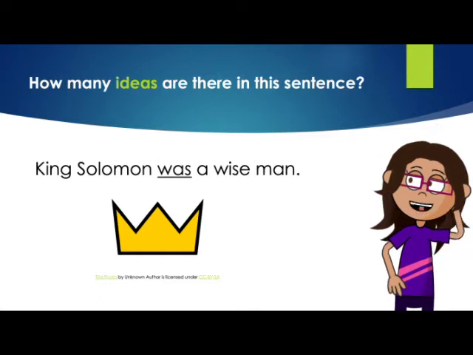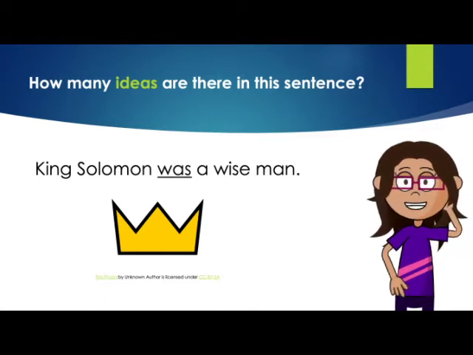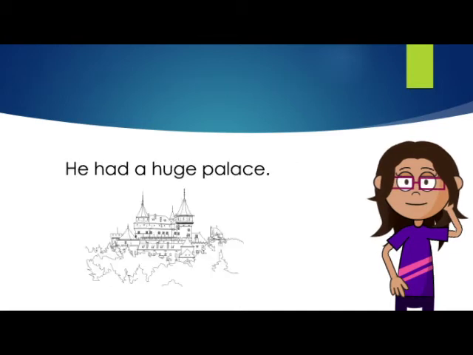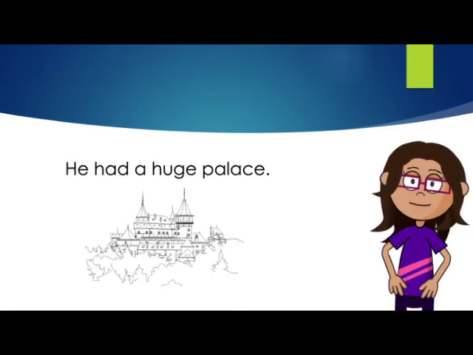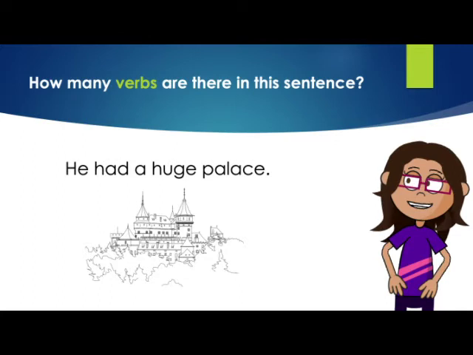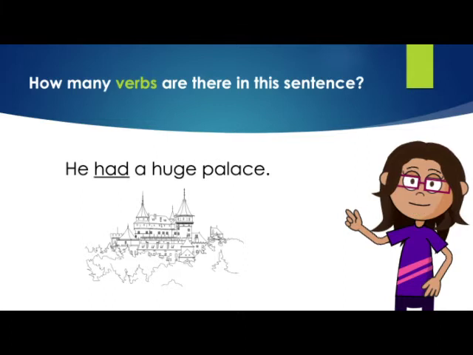Again, only one. Let's look at this other sentence. He had a huge palace. How many verbs are there in this sentence? One. Had. And how many ideas? Only one.